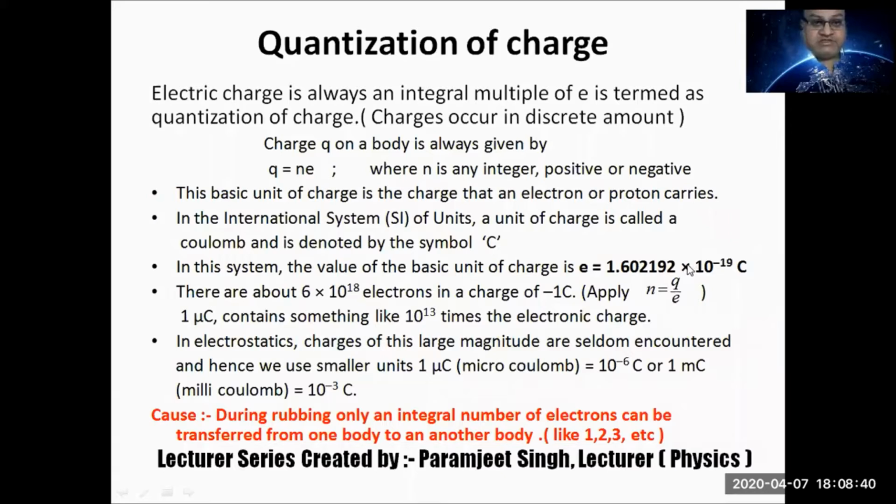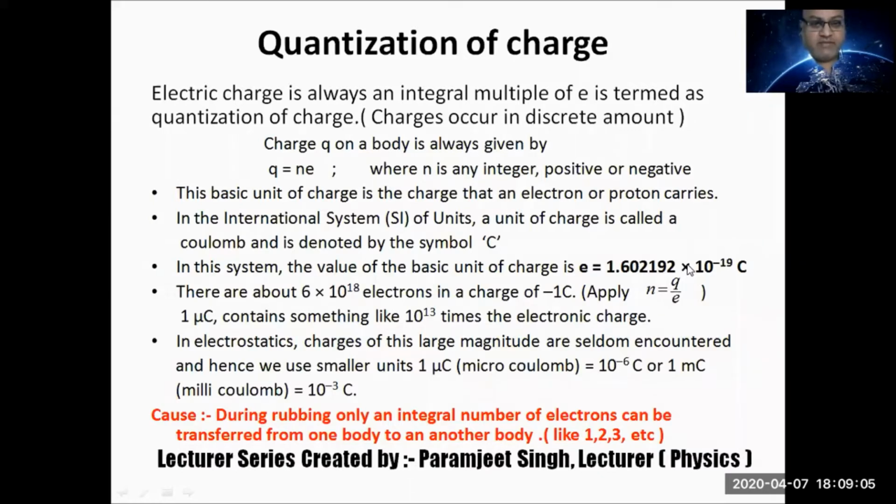The body which receives the electron becomes negatively charged, and the body which loses the electron becomes positively charged, in the same amount. Suppose one electron transfers from body A to body B. So body B receives 1.6 into 10 raised to power minus 19 coulomb of charge, and body B will become negatively charged by this magnitude.